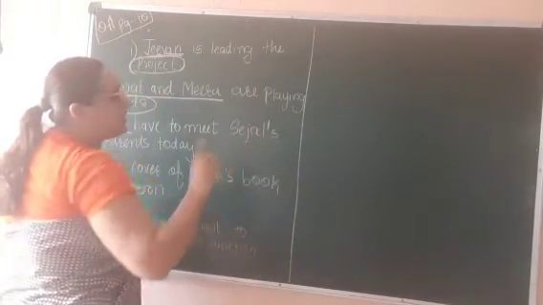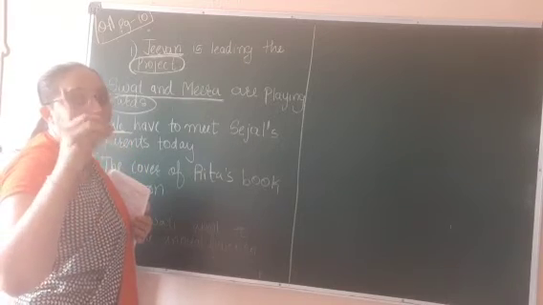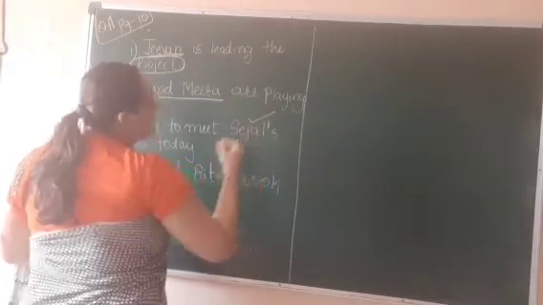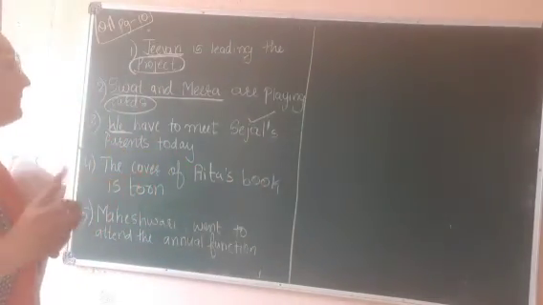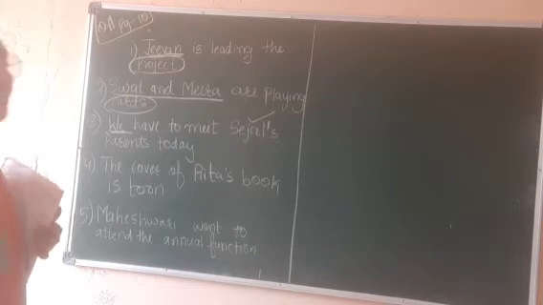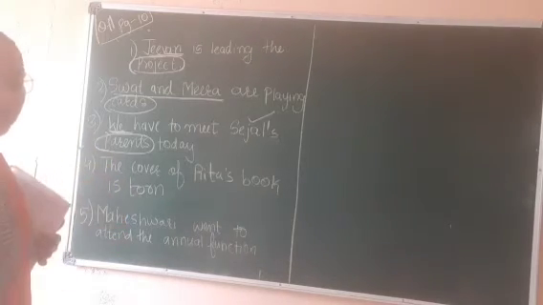Whenever in the sentence apostrophe s is there, it means that it is possessive. It shows the possession, right? So we will put a tick on Sejal's, right? Parents today. Now whom do they meet? Parents. So parents will be objective case.